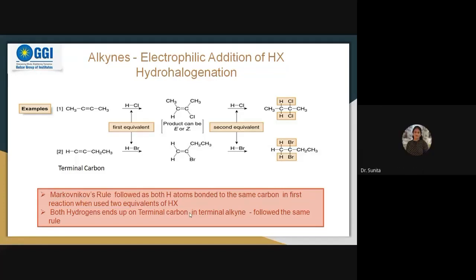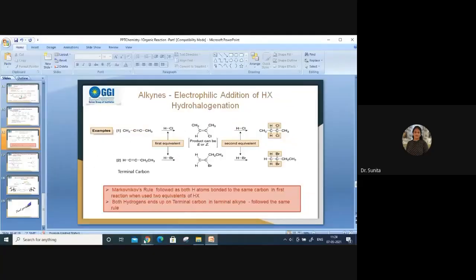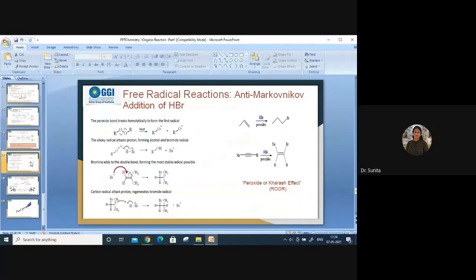Yes. It's very important to understand it. If you first get the basic idea and all the detailed concepts, then it will be easy to understand the mechanism of these reactions. So is it clear to all of you? Yes, ma'am. Okay, so see the next slide.